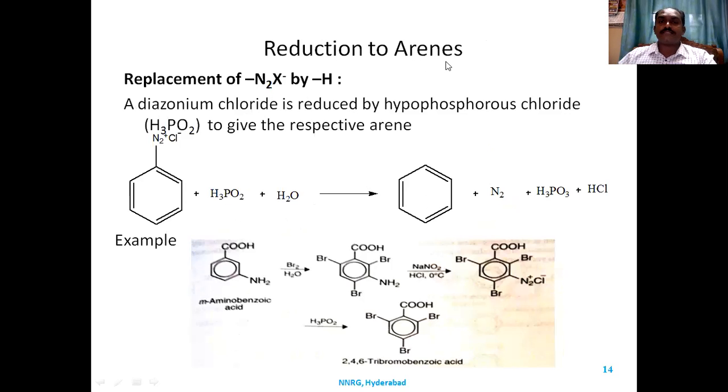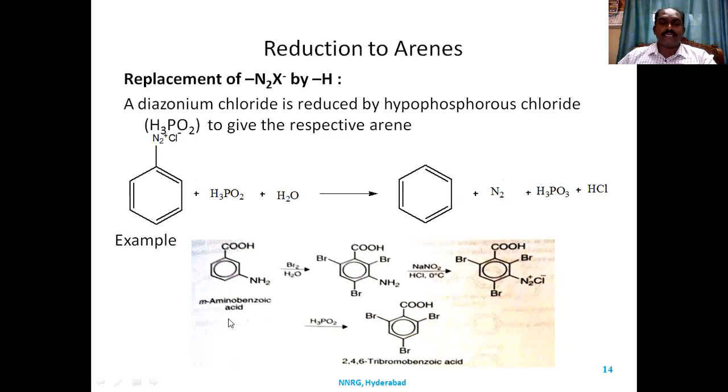Even we can synthesize benzenes, arenes, by the reduction process. When diazonium salt is reduced by hypophosphorous acid, H3PO2, you get arene. When diazonium salt reacts with hypophosphorous acid in the presence of water, the diazonium group is replaced with hydrogen, so you get benzene, nitrogen gas, phosphoric acid, and HCl.